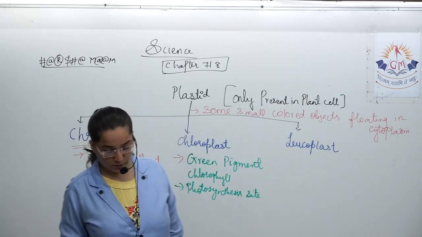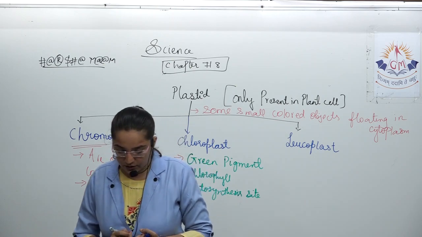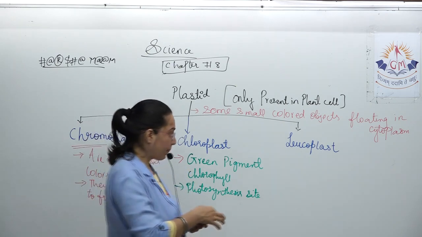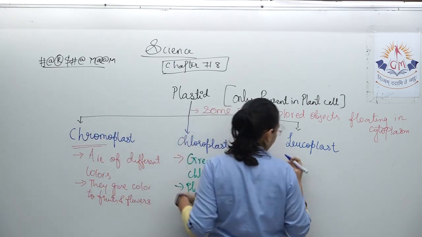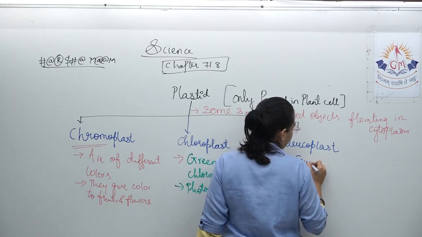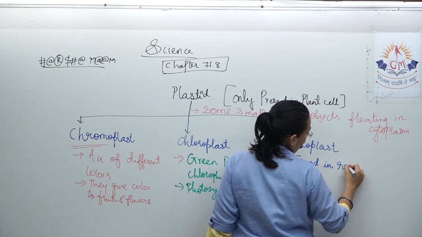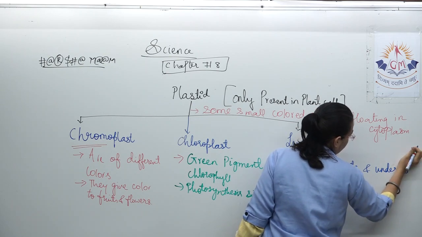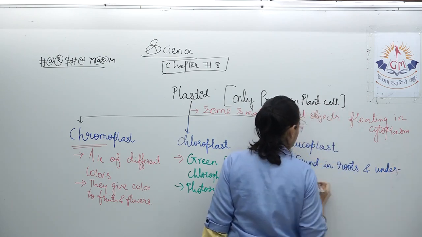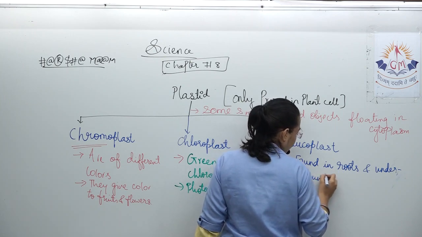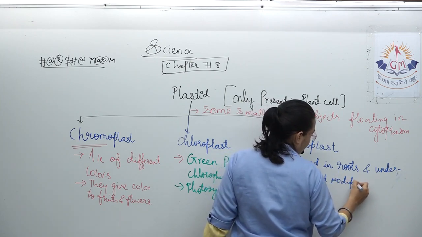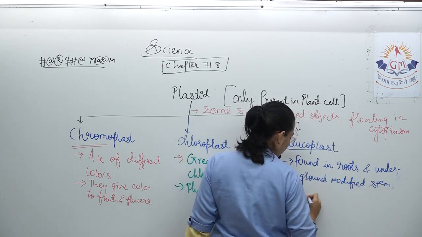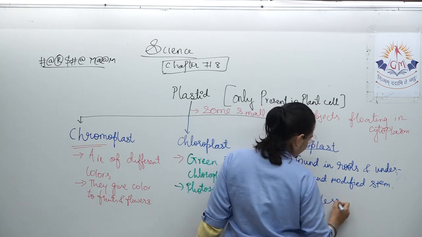Moving on further to the last part, that is leucoplast. They are generally found in roots and underground modified stem. Their basic function: first of all, they are colorless plastids.